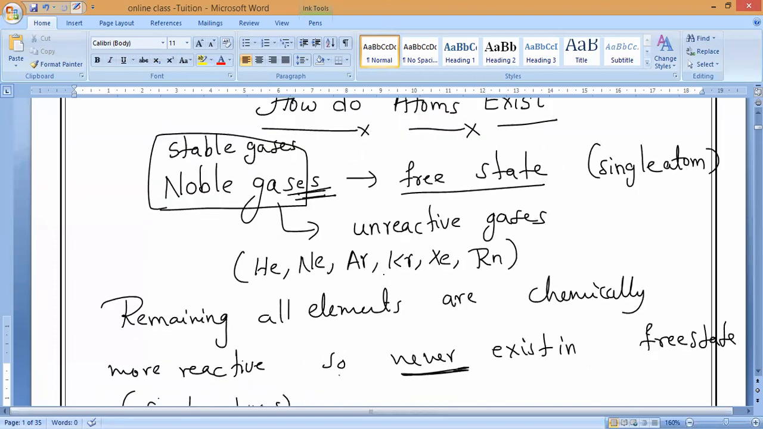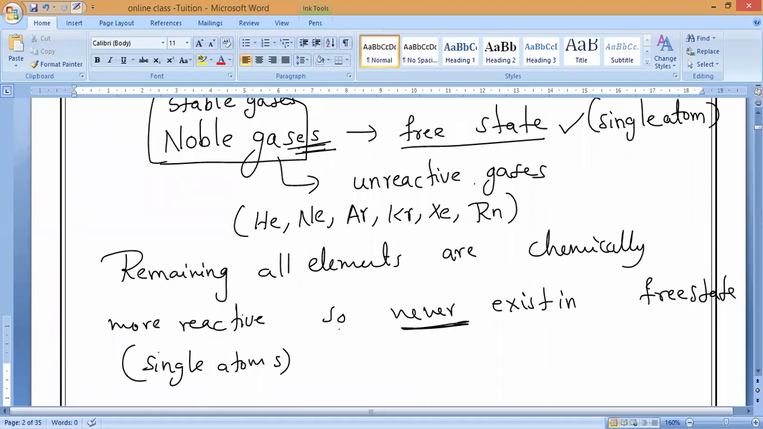And they only exist in which state? They only exist in free state. And all the remaining never exist in a free state. They are always in which state? Combined state. Because why? They are chemically more reactive. Try to understand. Guys, please respond to me.